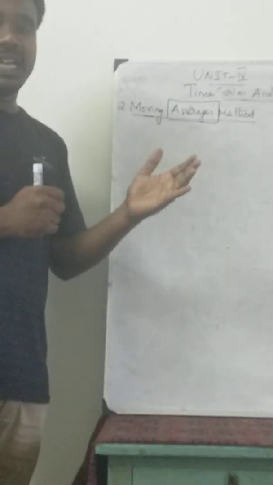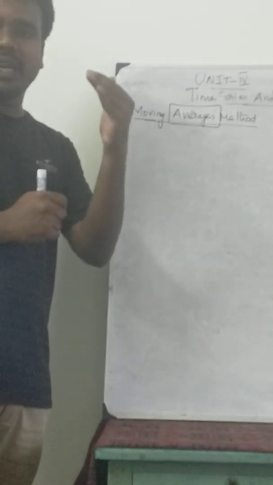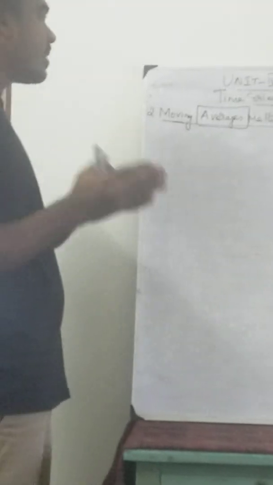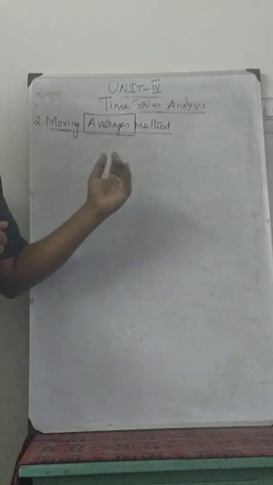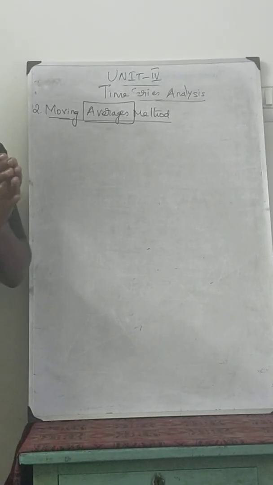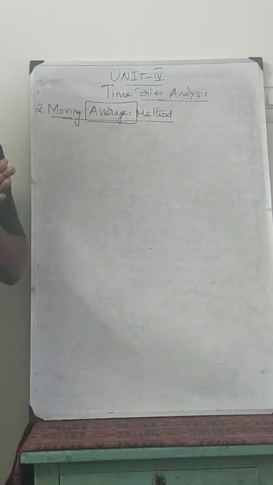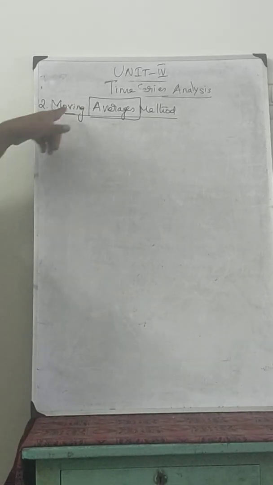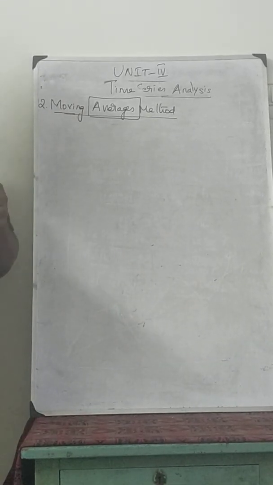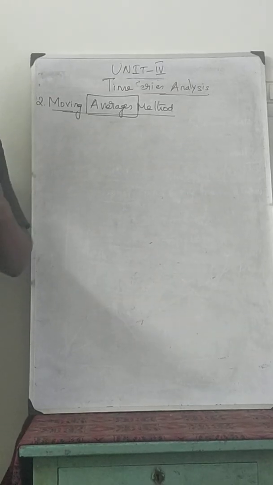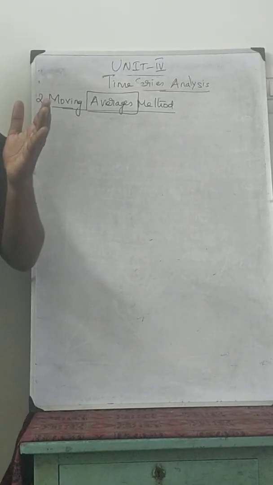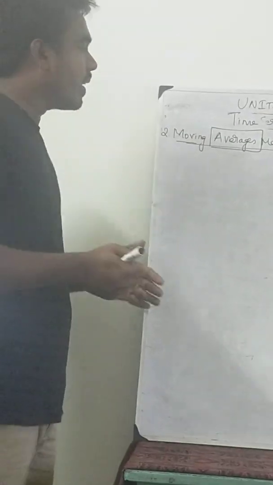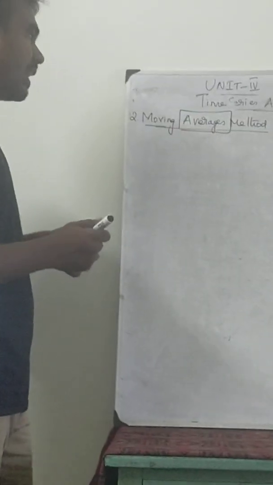In the last freehand course method, we found the trend for each and every series. But the moving average, we will apply if it is a longer period, the duration is long, 10 years, 20 years or 30 years. At that time you can use this moving average method. You cannot use the whole 30 years. You can use the 2 years moving average, 3 years moving average, 5 years moving average. That and all we are going to use under the moving average.